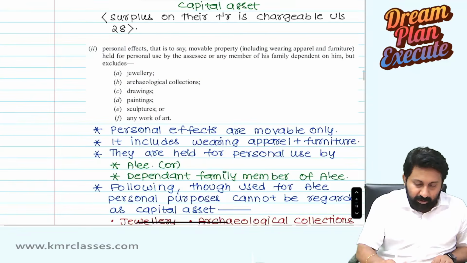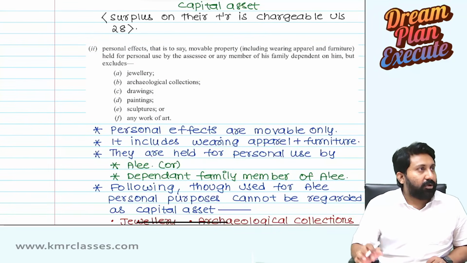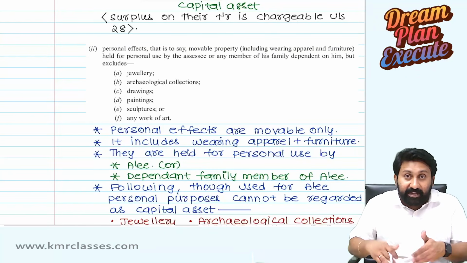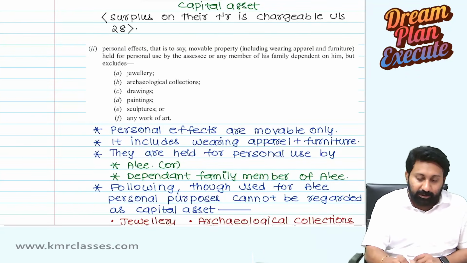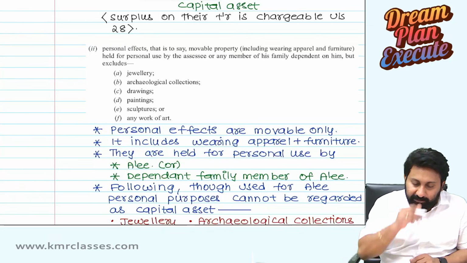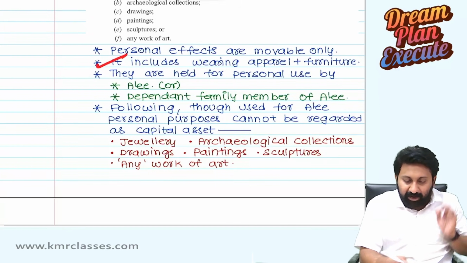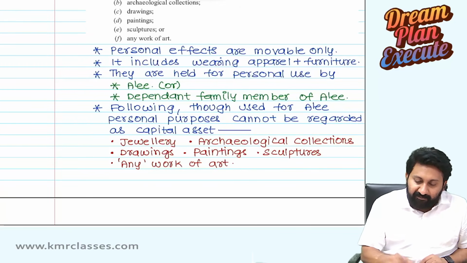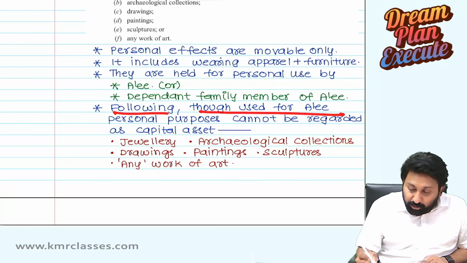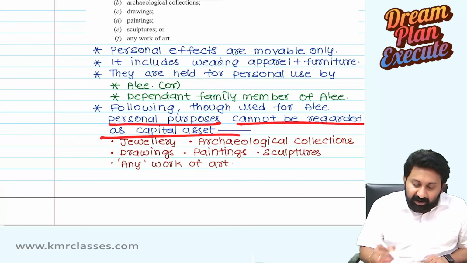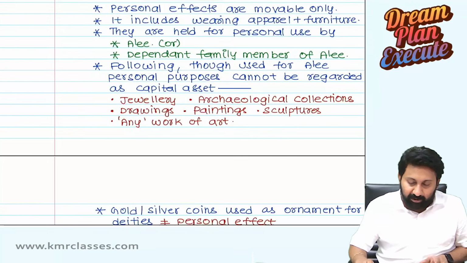Personal effects. Okay, we are reading capital asset does not include. Other two, Bare Act. So personal effect, instead of writing Bare Act again, I pasted the Bare Act here. So it will be very easy when you read the document also. So personal effects, that is to say movable property, including wearing apparel, furniture held for the personal use, all these things. Personal effects are movable only. It includes wearing apparel and furniture. They are held for personal use by the assessee or dependent. Following, though used for the assessee's personal purposes, cannot be regarded as capital asset.